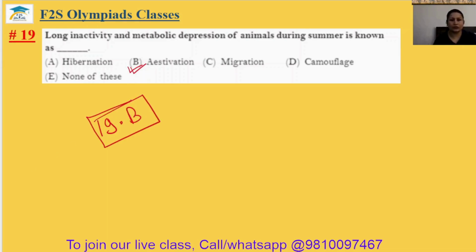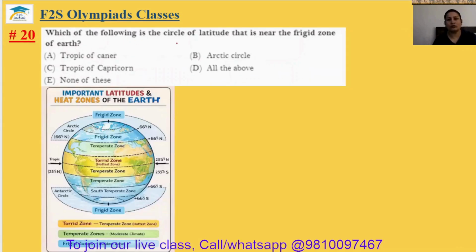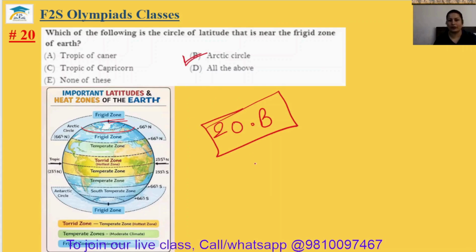Question number 20. Which of the following is the circle of latitude near the frigid zone of the earth? So this is your frigid zone, and what is this circle known as? This circle is your Arctic circle. So 20th answer will be option B.